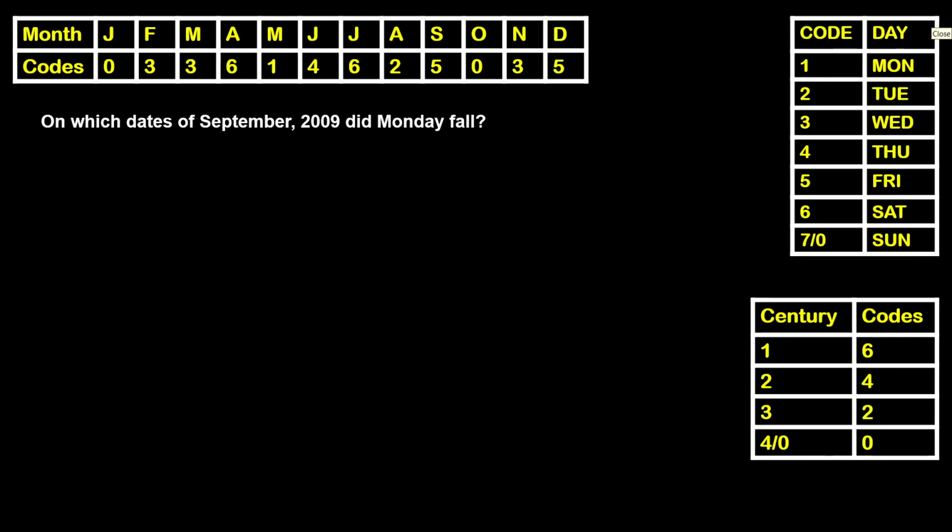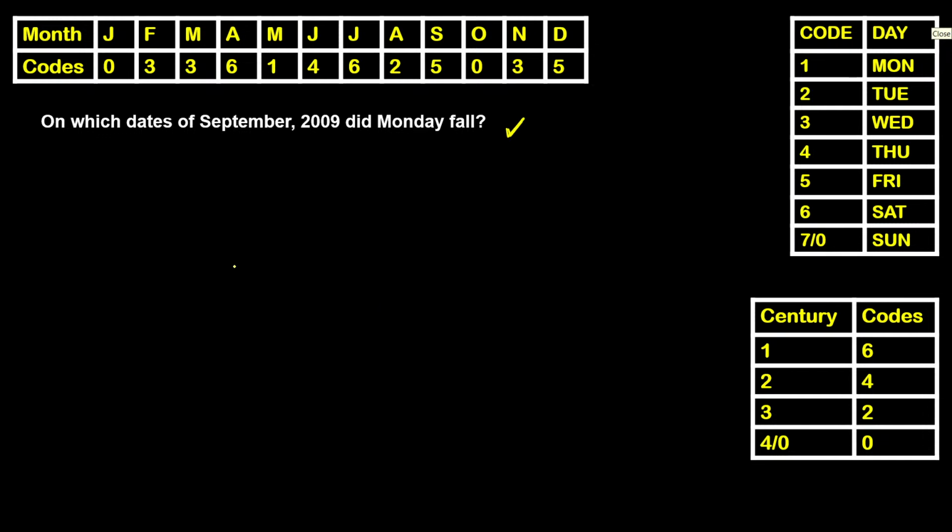Observe this question once. Do read the question which is present on the screen. On which dates of September 2009 did Monday fall? How do we calculate this? How should we understand this question now? Previously, you are given a particular date and we calculated which day of a week it was. But this time, you are asked to find on which dates of September 2009 did Monday fall.